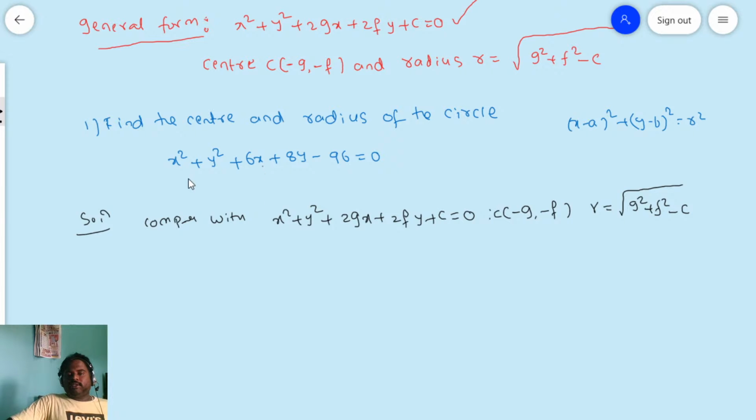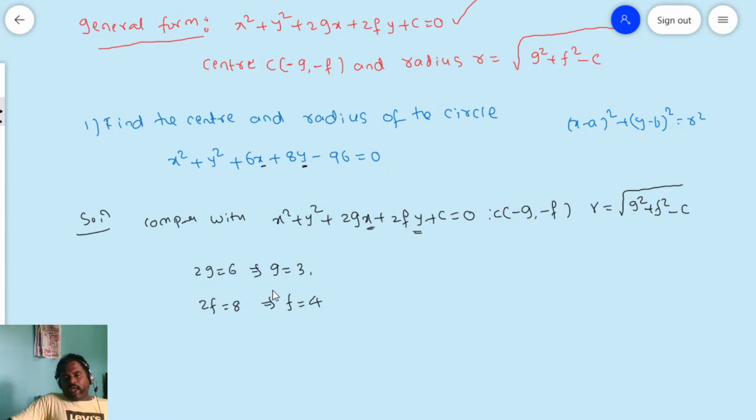That is, x square is x square, y square is y square we have. What is the x coefficient here? You have 6. What is the x coefficient in the general form? You have 2g. Therefore 2g is equal to 6, which implies g is equal to 3. Next, the y coefficient here is 8, and in the general form it is 2f. So 2f is equal to 8, which implies f is equal to 4.